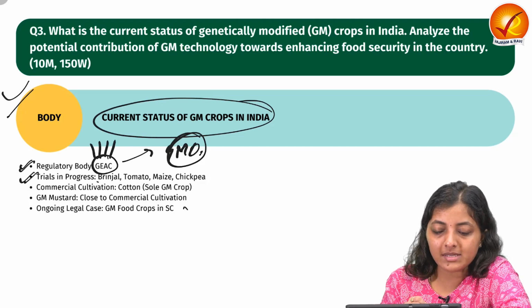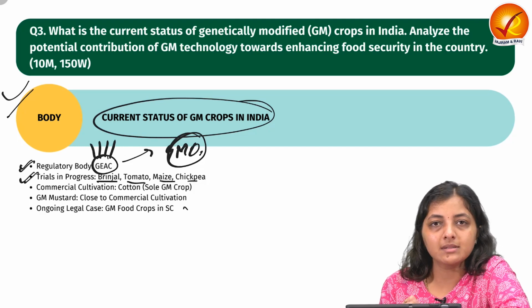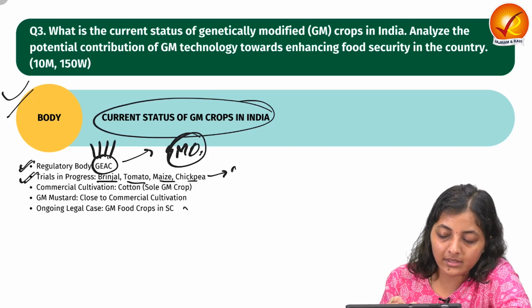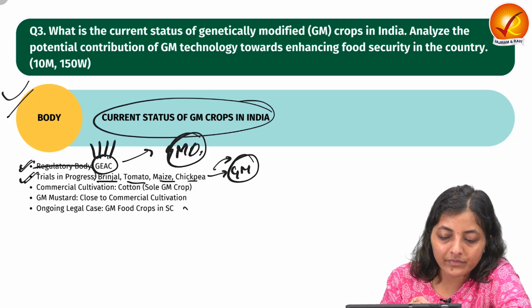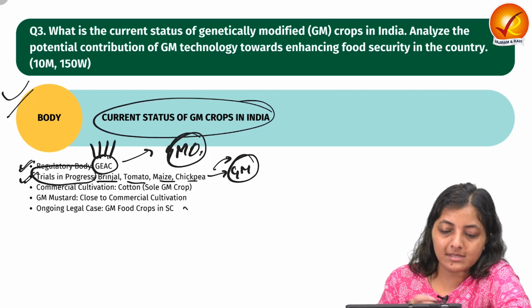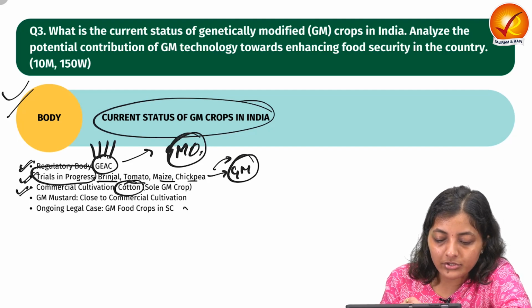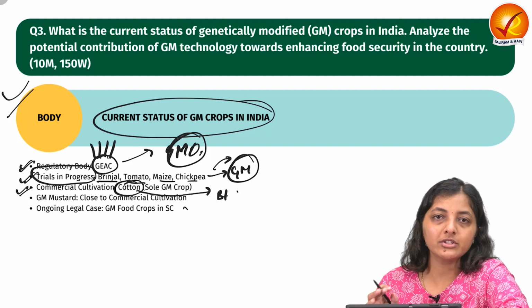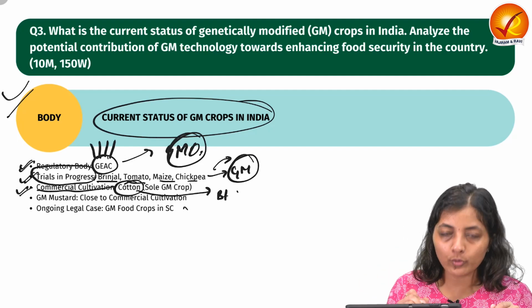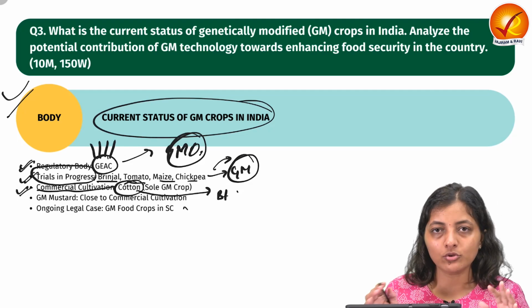And there are some crops like brinjal, tomato, maize and chickpeas which are employed with the GM technologies. Their trials are in progress. Only GM cotton, like BT cotton, is the sole GM crop which is approved for commercial cultivation, and it is going on also.